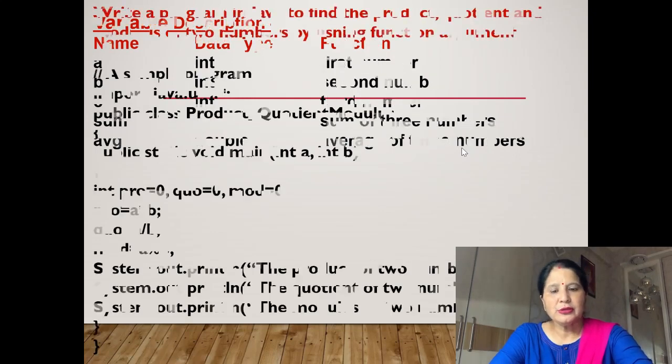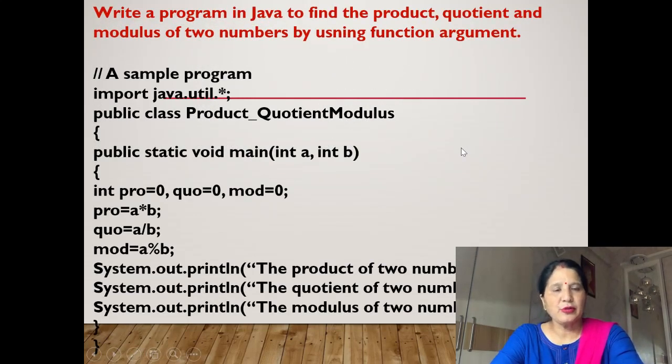Hope you all understood. Now we will write the variable description of this program. Variable description: name, then data type, then function. First name is A. We have taken A, first number. This is data type int, first number. B int, second number. C int, this is third number. Now sum, this is also integer form, and this is used for sum of three numbers. Avg, it is double because we are dividing these numbers, so double, then average of three numbers. Hope you all understood this program.